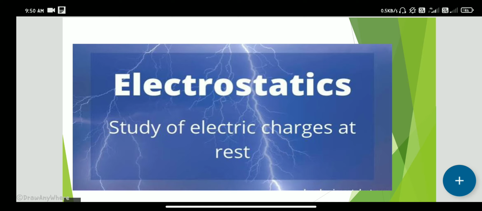These things we are going to study in electrodynamics, but today we discuss electrostatics. Electrostatics means study of charges at rest. So let's discuss.